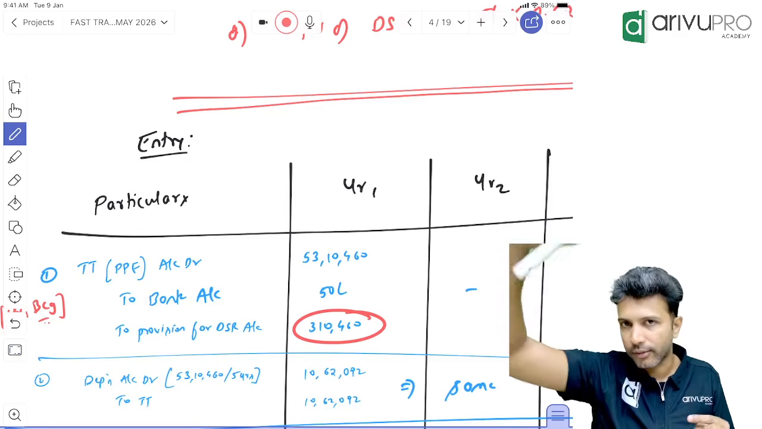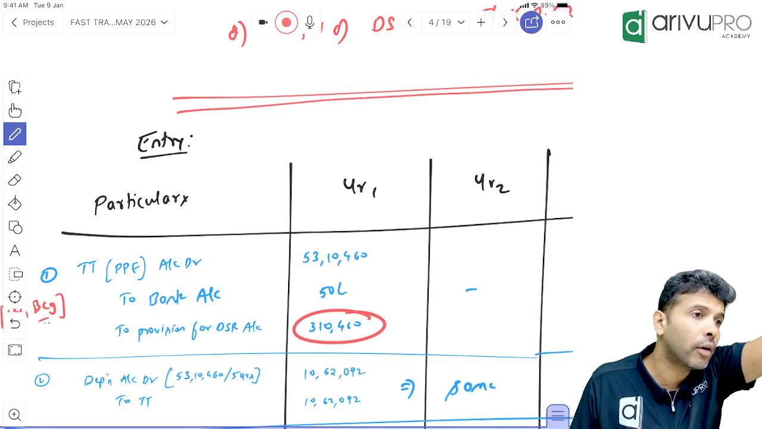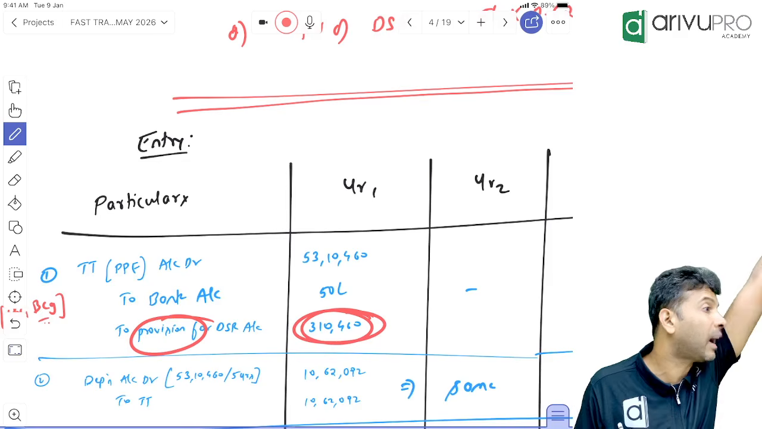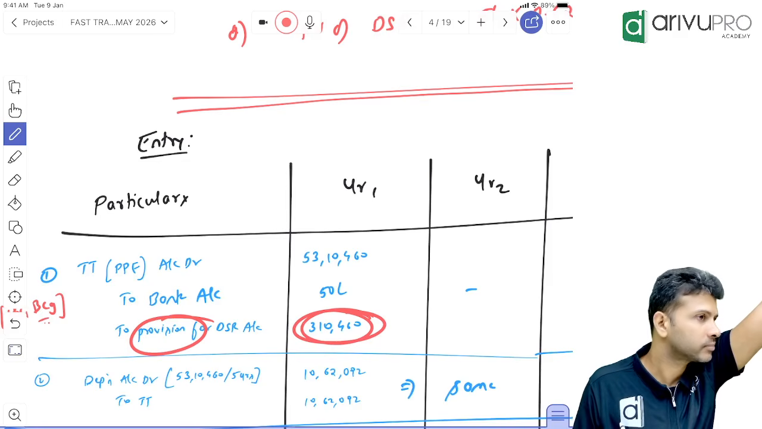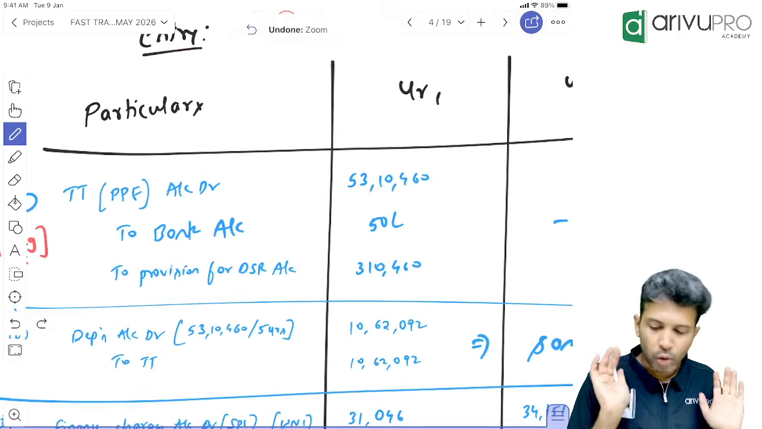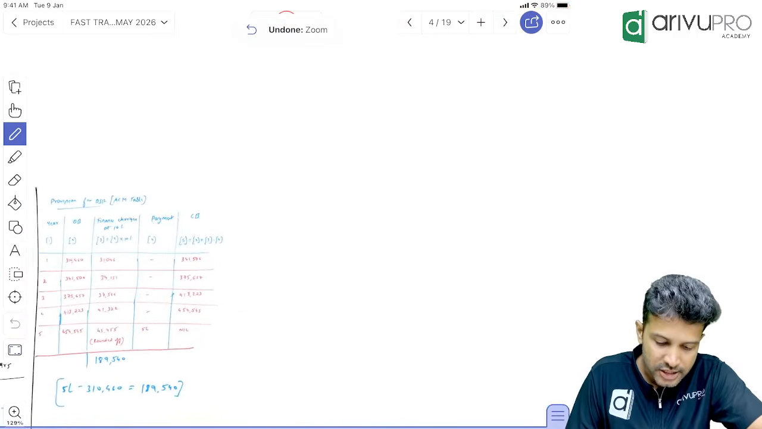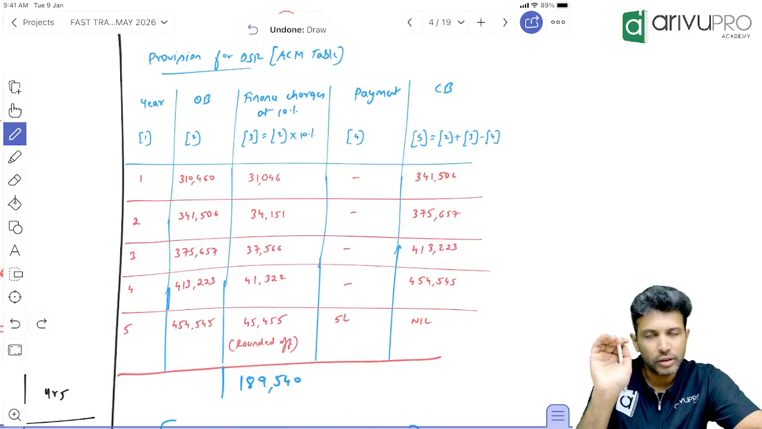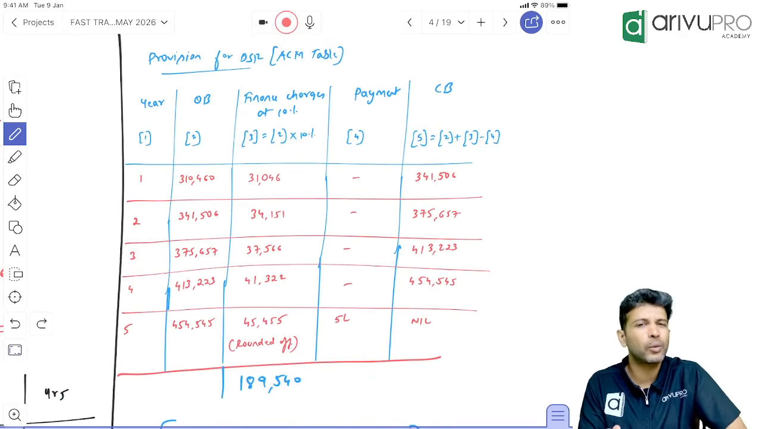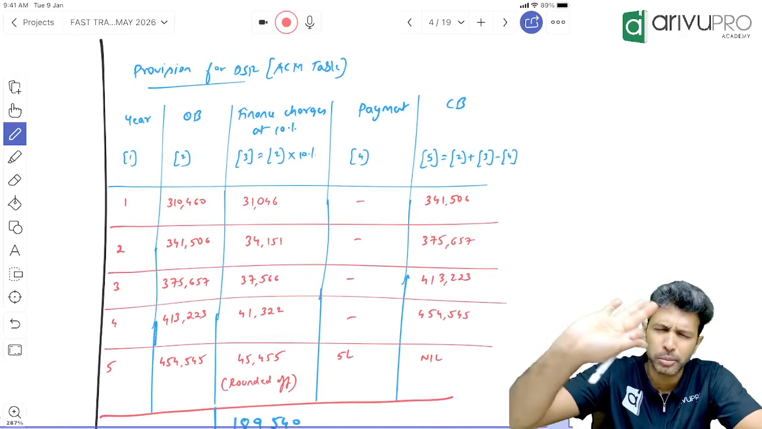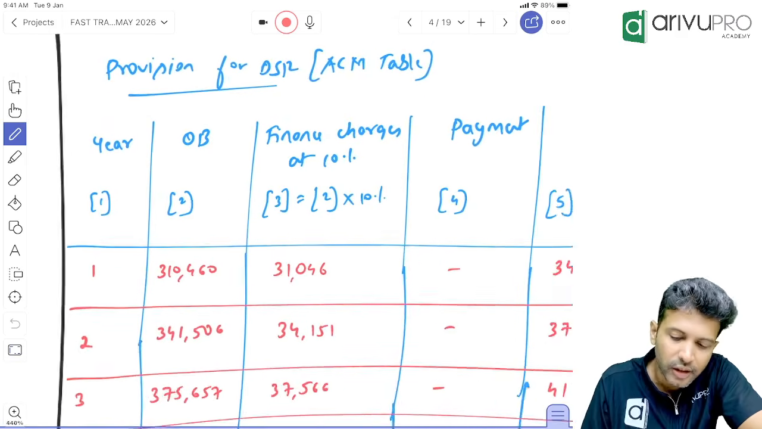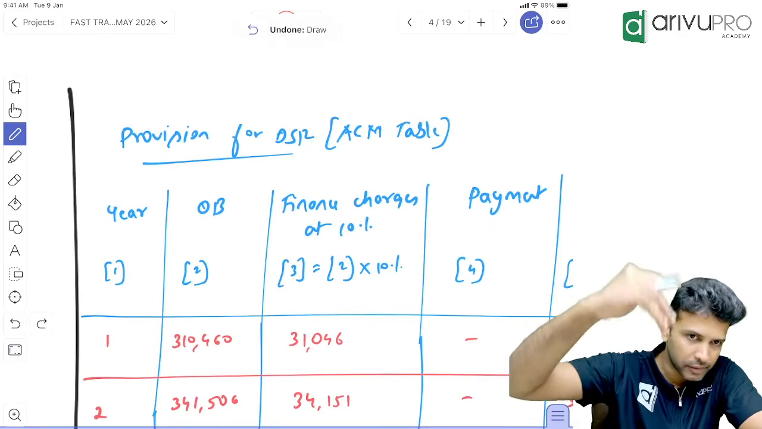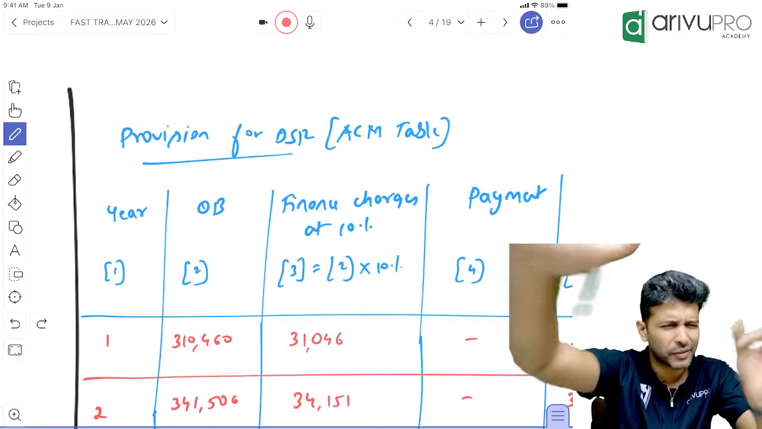So basically what you'll have to do is at the end of fifth year, provision balance from 3 lakh 10, you'll have to bring it up to 5 lakh. Okay. Now how to do that? Very simple. This table we'll use in many chapters. We can call it as ACM table or unwinding of interest table also. If you're not able to remember the names, it's fine. We call this ACM table, amortization cost table. In financial instrument topic, we will be using this for many questions. For now, it's fine. Just observe.